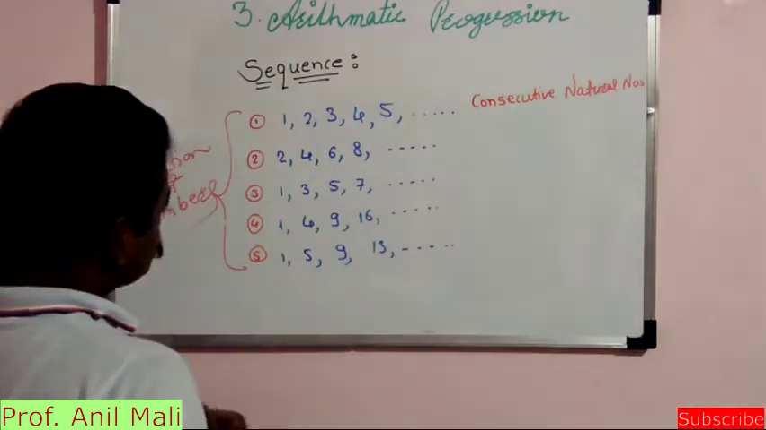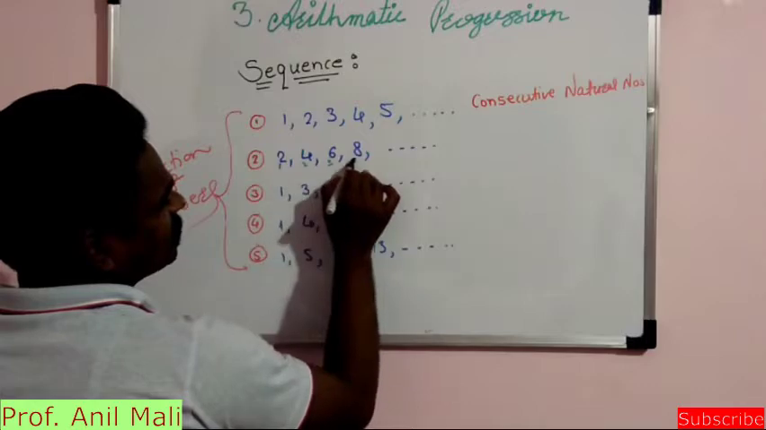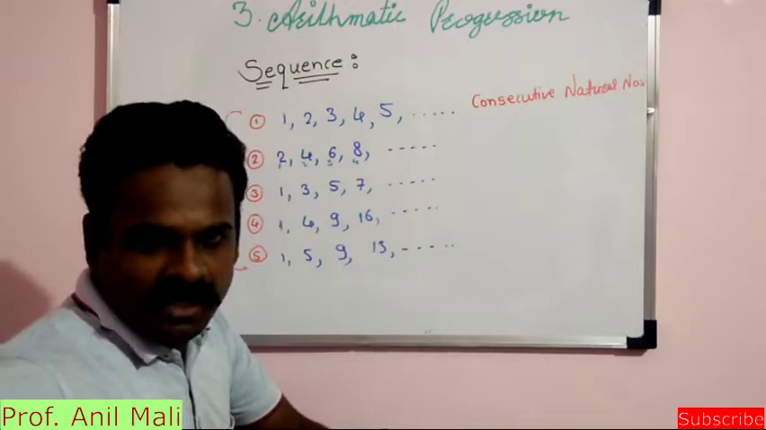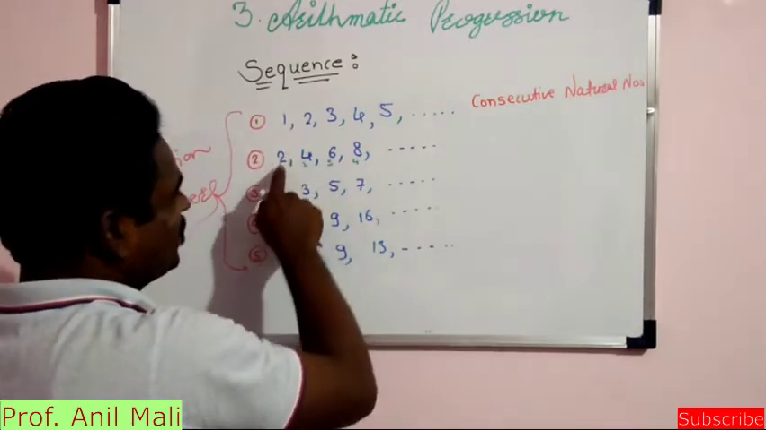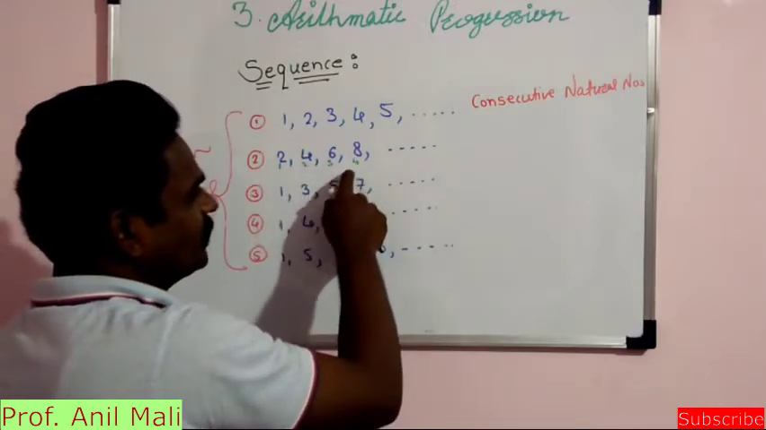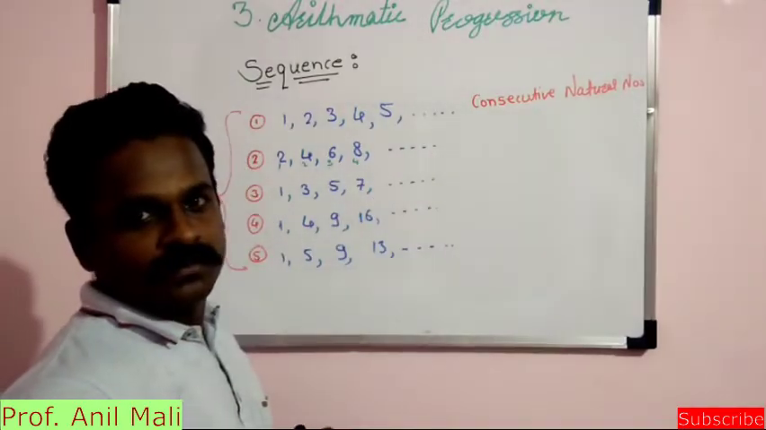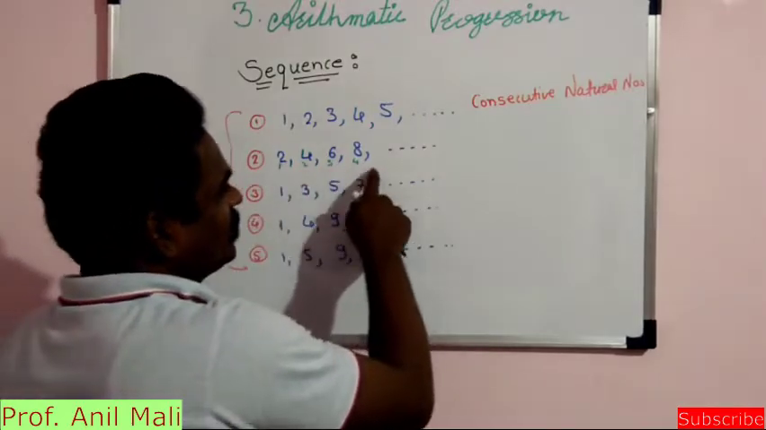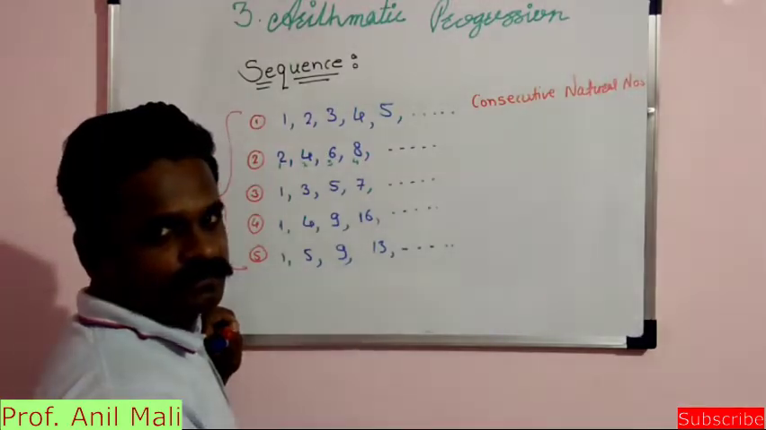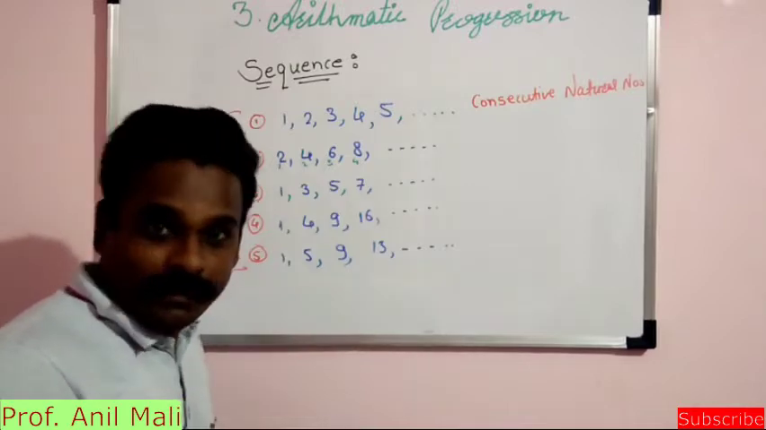Here this is the first term, this is the second term, this is the third term, this is the fourth term, and we can capture the pattern from the given example: first term into 2, second term into 2, third term into 2, fourth term into 2, fifth term into 2. So we can find out any term in this sequence with the help of one formula, and we can make the formula.